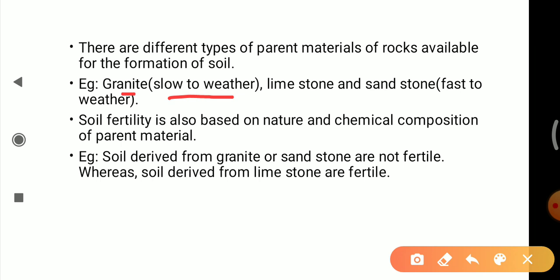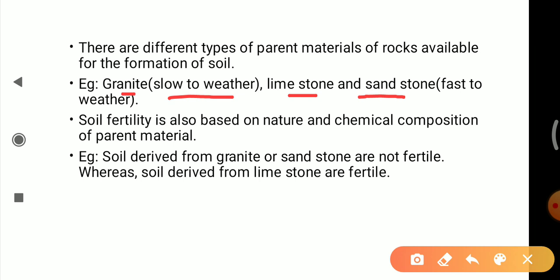Limestone and sandstone are fast to weather, so soil formation from those parent materials will be fast.